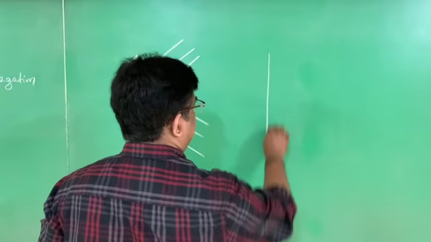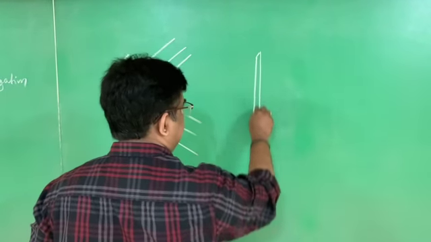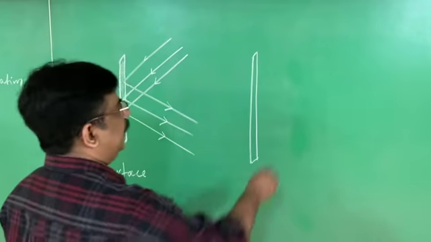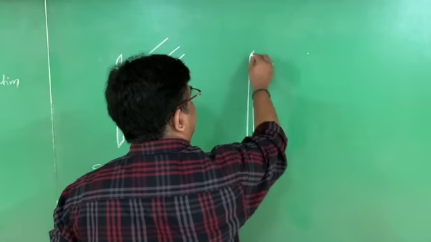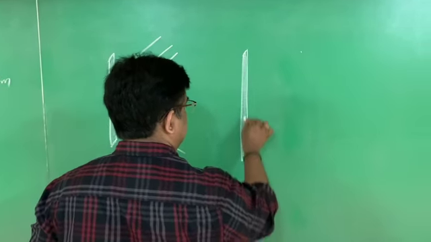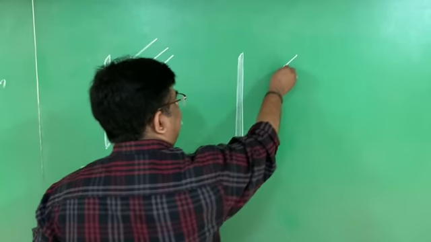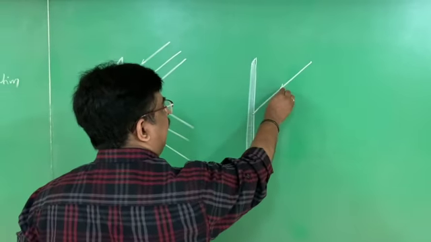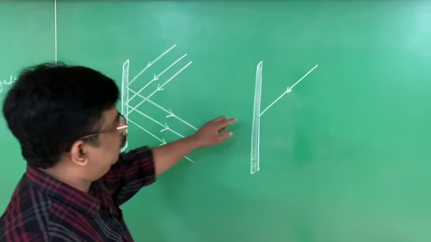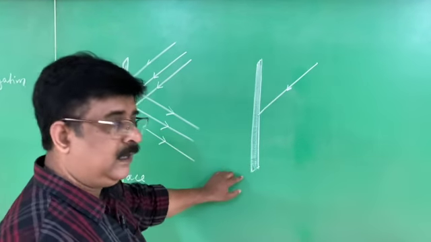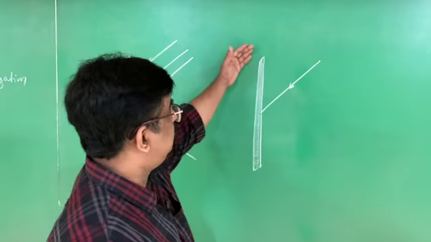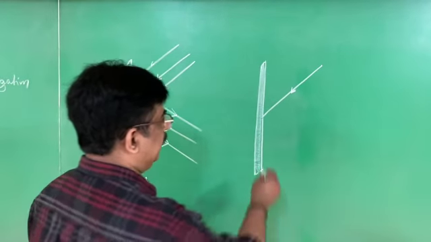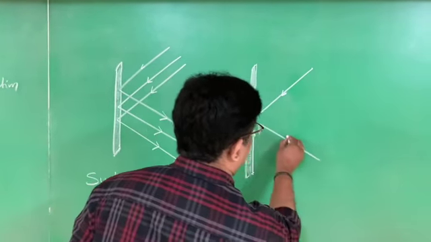Here there is a polished surface, and here there is a ray. A ray of light is made to fall on a surface. What type of surface? A polished surface. The light ray bounces back.